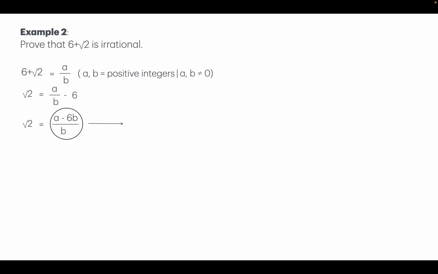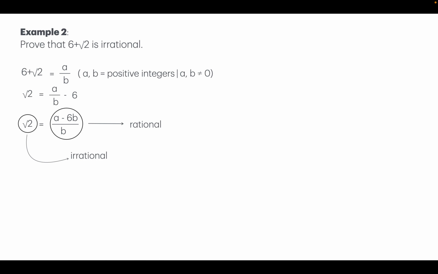So this is going to be an integer minus 6 times an integer over an integer. So it's going to be an integer over an integer, which is going to be a perfectly rational number. But the number on the other side, which is square root of 2, and we have already proved this, is an irrational number.